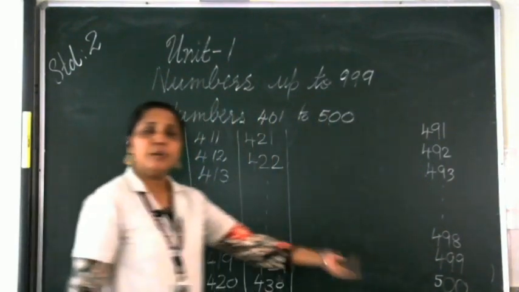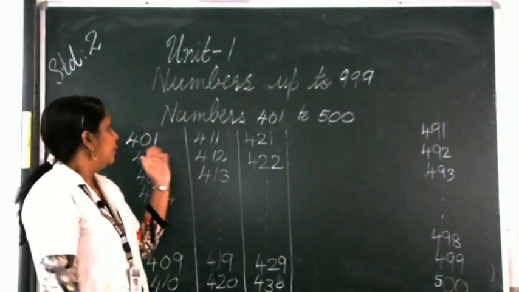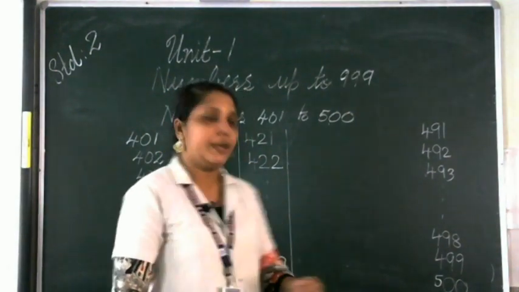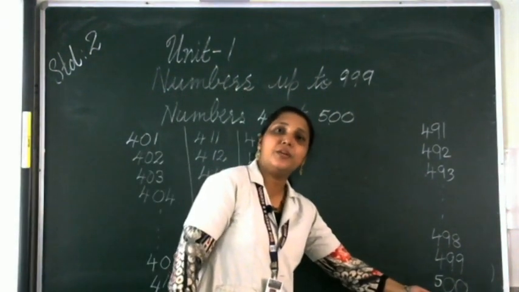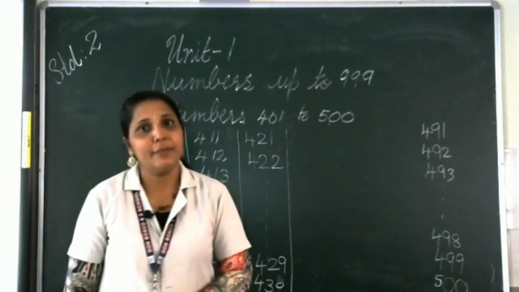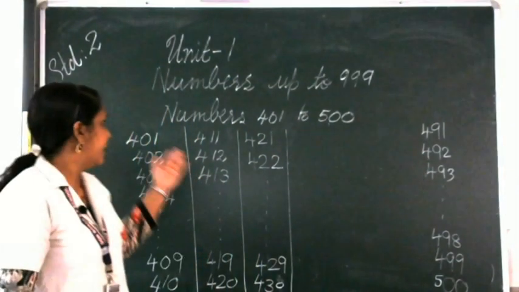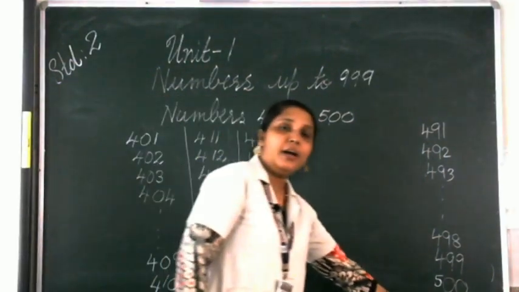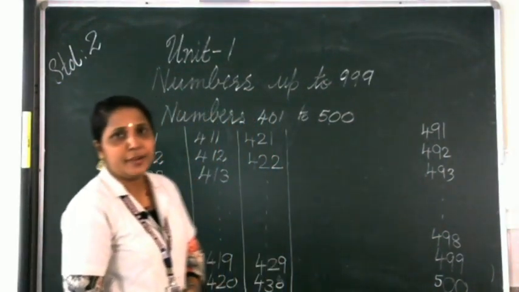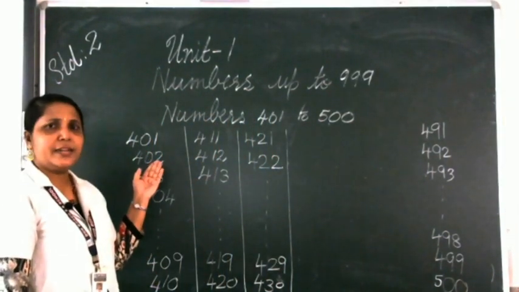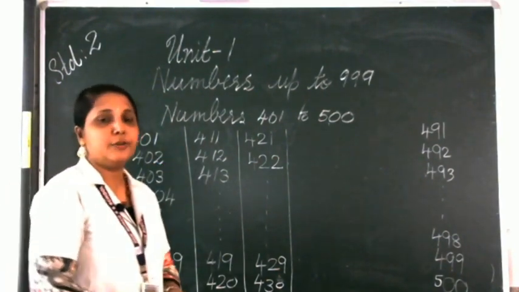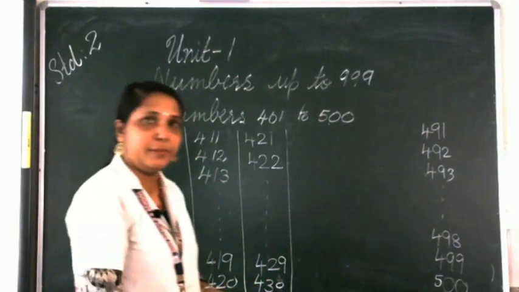How will you read the number 500? How will you read 400? 400 will be four hundred. Then the number 500 will be five hundred. So we wrote the numbers from 401 to 500. Is it easy to write the numbers like this? Now we will try the next set of numbers.